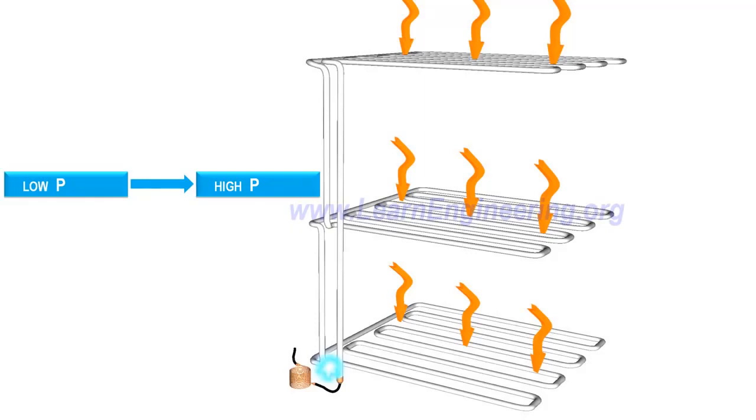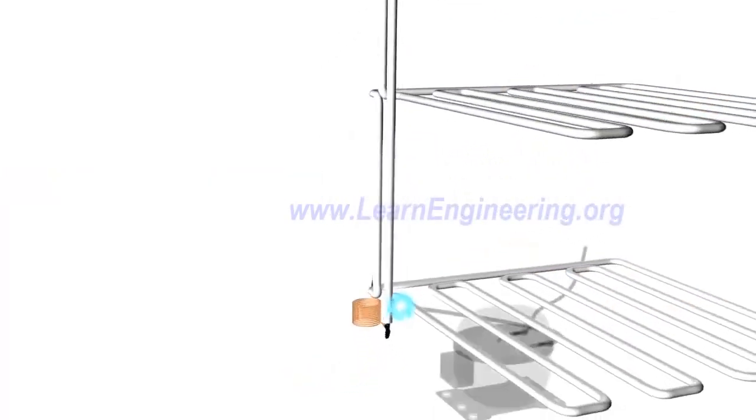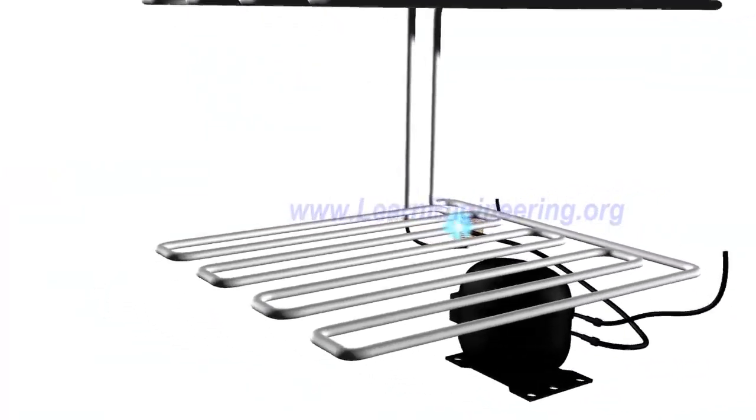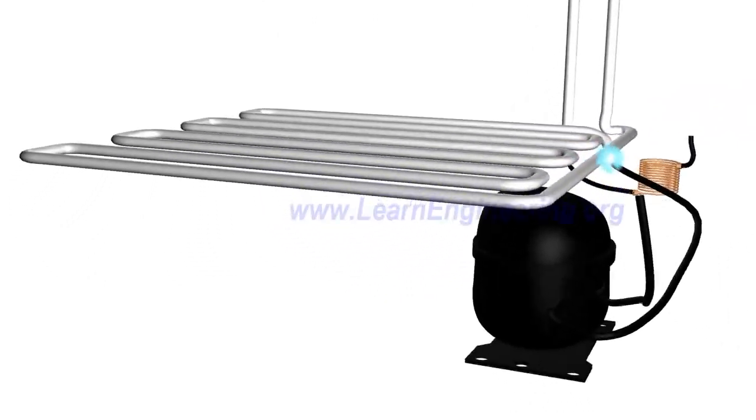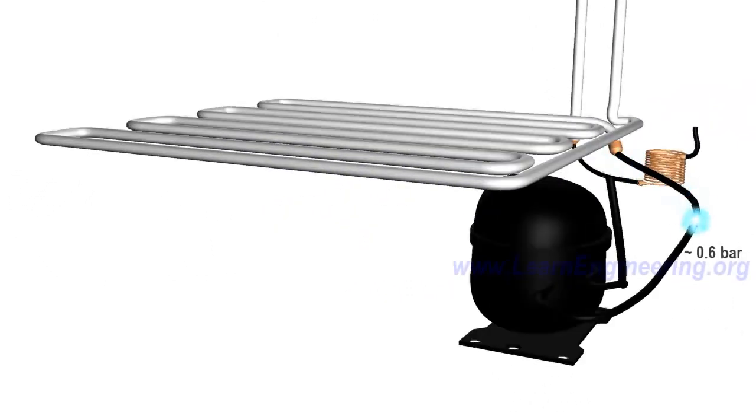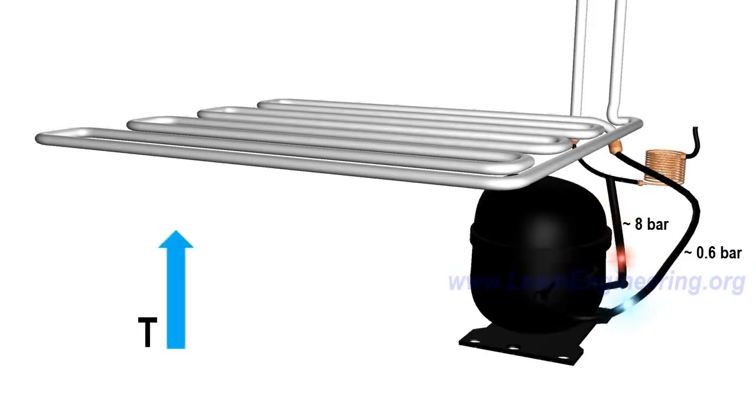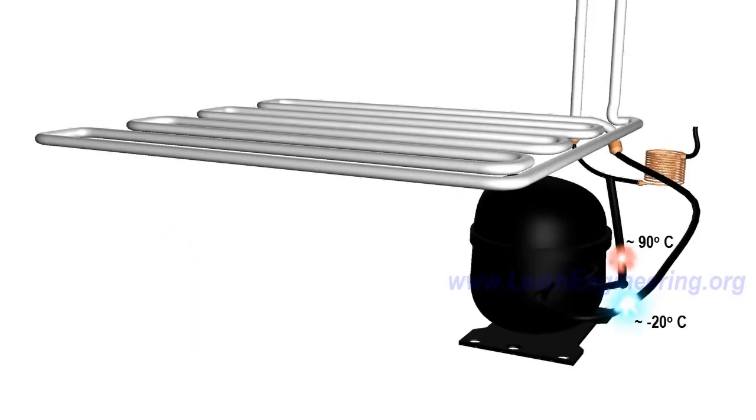So the first step, let's raise the pressure. A compressor is introduced for this purpose. The compressor will raise the pressure back to its initial value. But since it is compressing gas, along with pressure, temperature will also rise. It is unavoidable. Now the refrigerant is a high-pressure vapor.